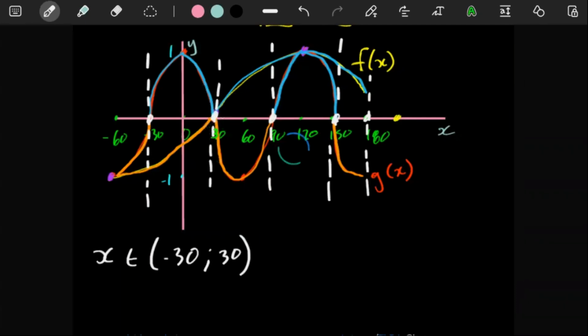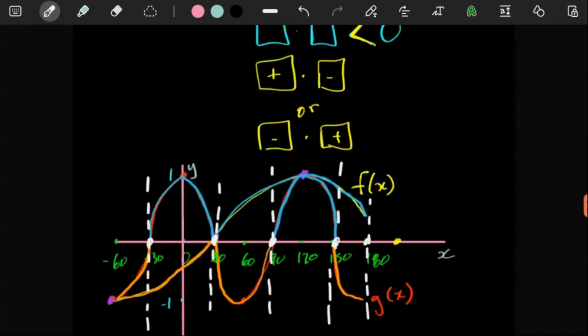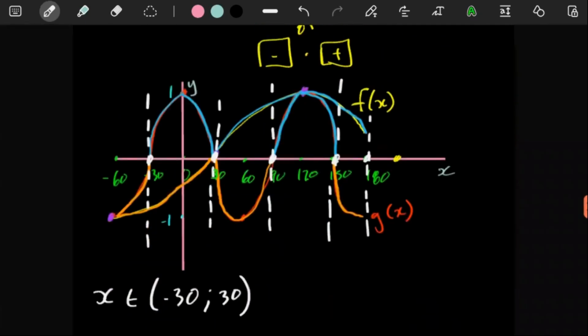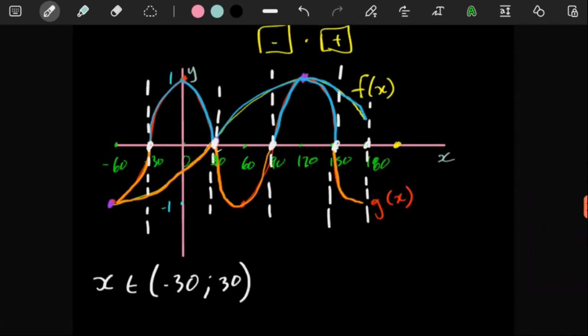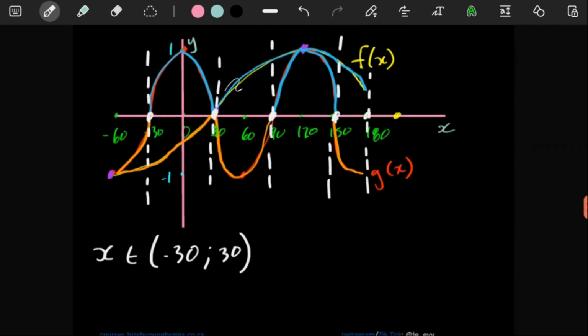So if we put those y values in our expression, they won't give us a number smaller than 0. But anything between them works out, because on top these y values are positive, and these y values are negative.